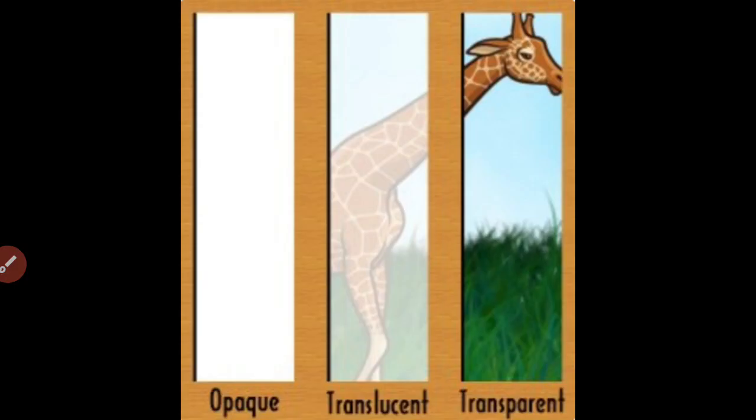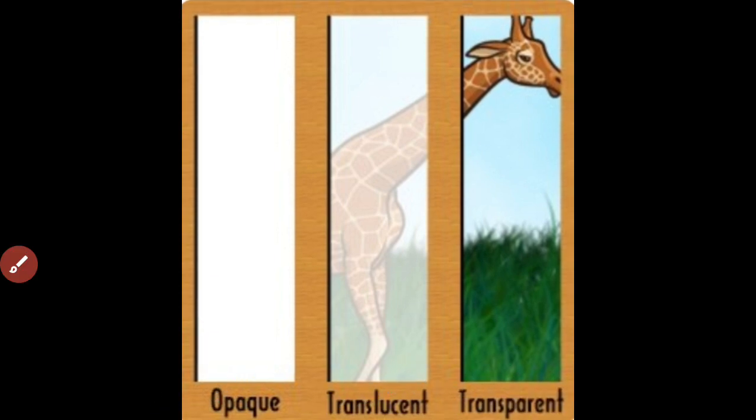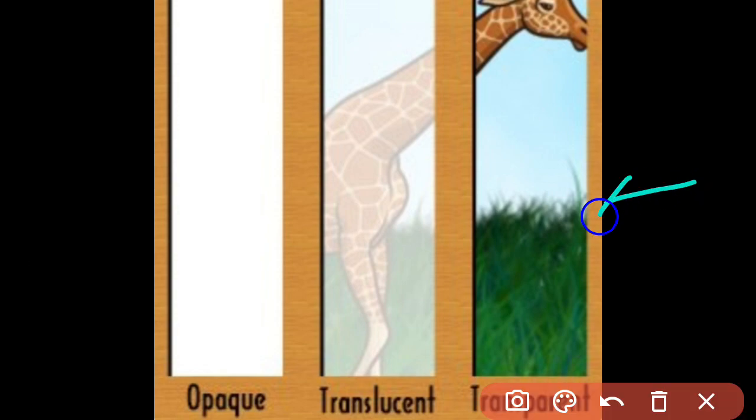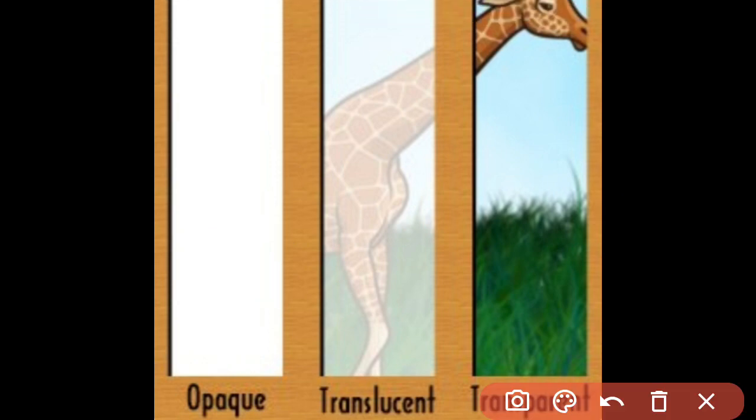So for you to understand the opaque, translucent and transparent materials, I have taken here an example. You can see a giraffe is standing to the other side of this barrier. This is a barrier, and to the other side the giraffe is standing and we are standing on this side of the barrier. So in the first picture, can you see any trace of the giraffe? No, there is no trace of giraffe here, because this part of the barrier is what? Opaque. This part of the barrier is opaque.